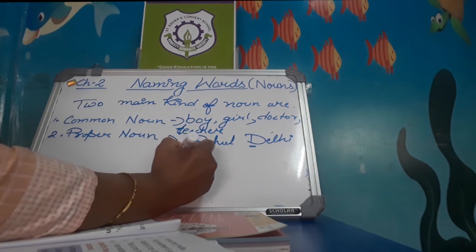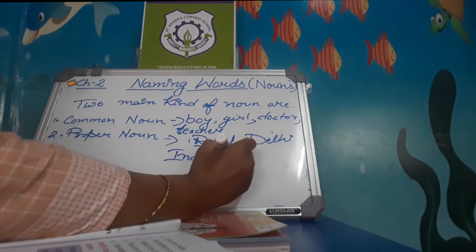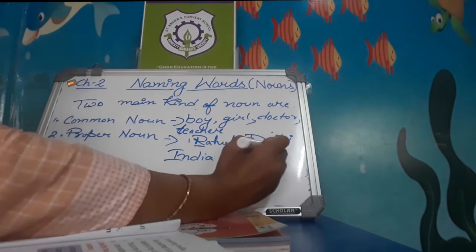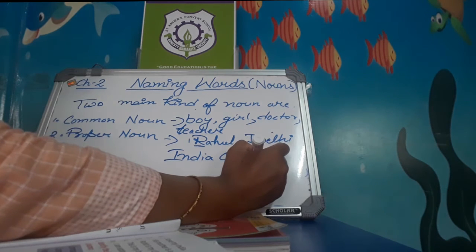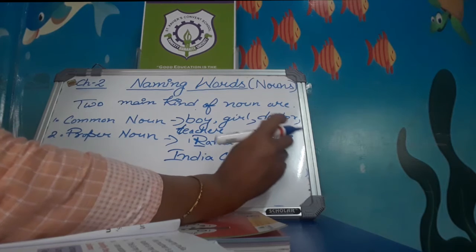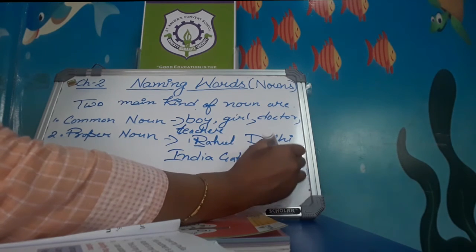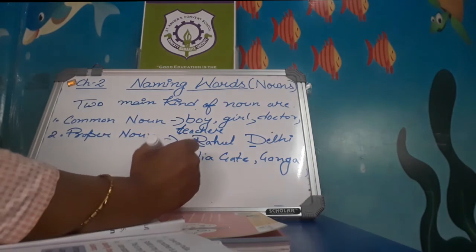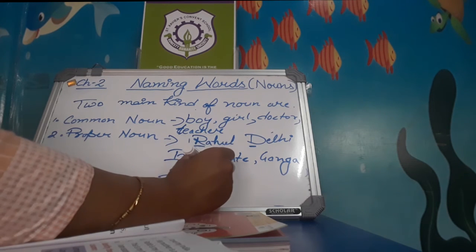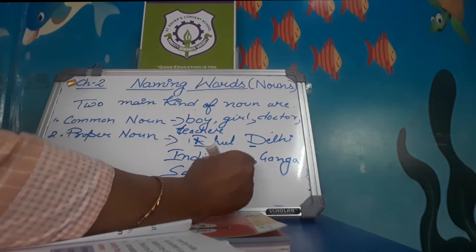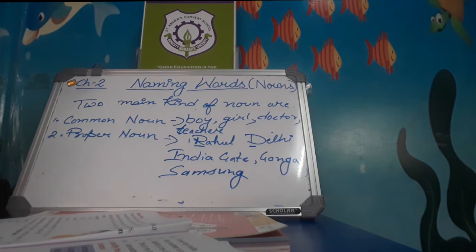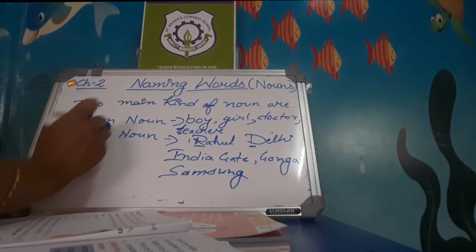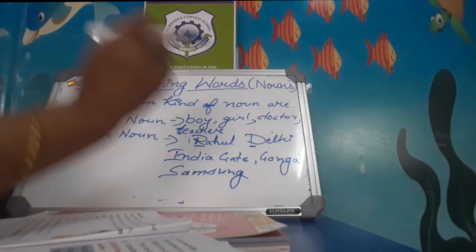India Gate, and Ganga, now Samsung. The above words are examples of proper nouns. Proper nouns begin with a capital letter, but a common noun is written with a small letter.